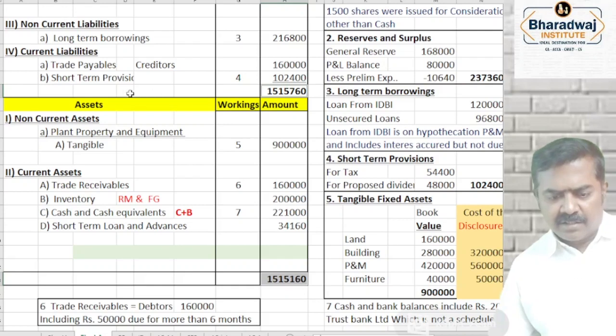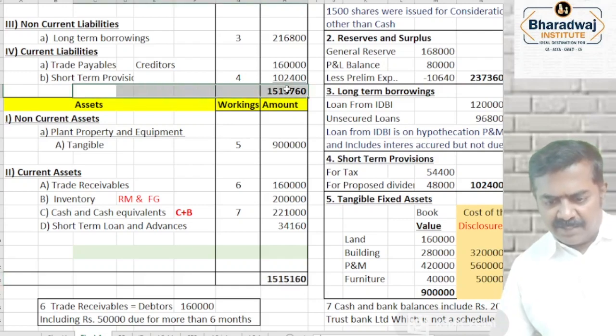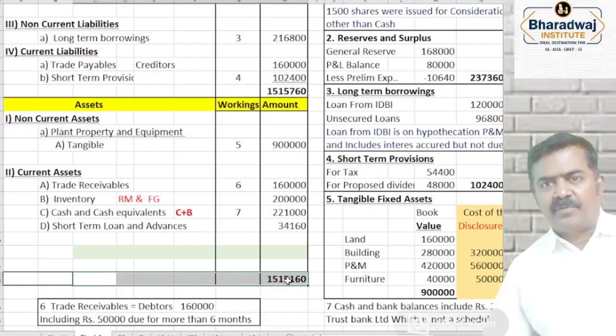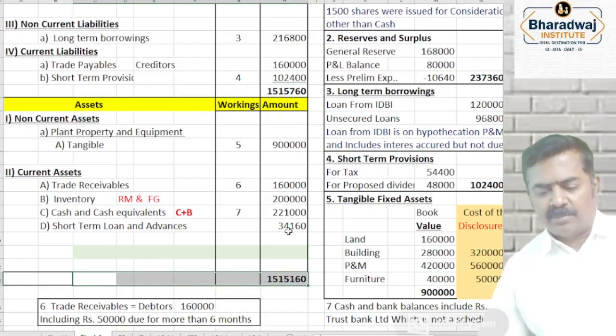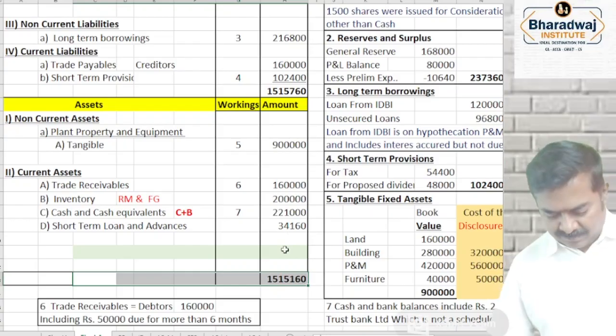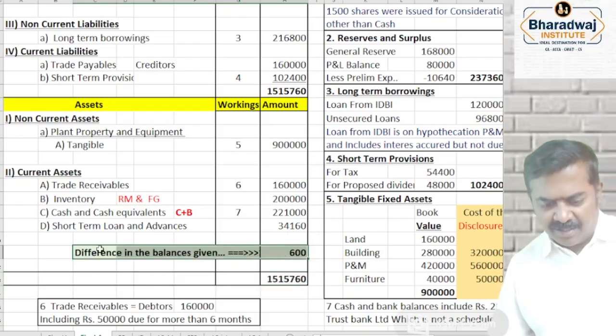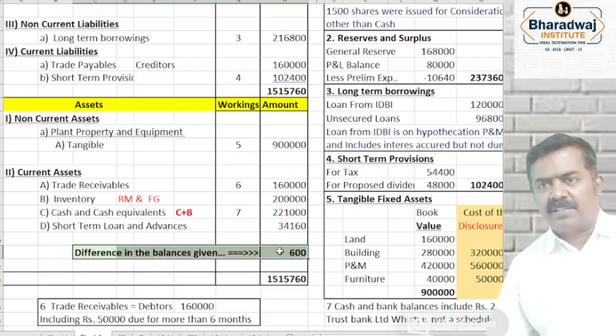Then, wait. We tally this. This balance sheet will not tally. Liabilities side 15,15,760, asset side only 15,15,160 comes. What to do? Suspense account. Difference in the balance is given, 600.